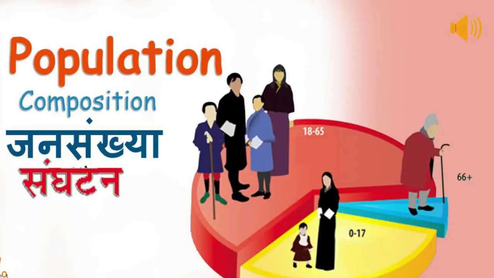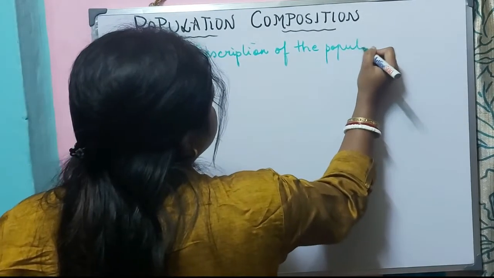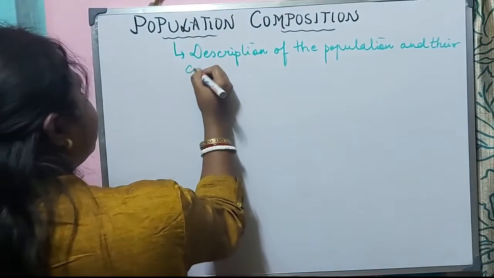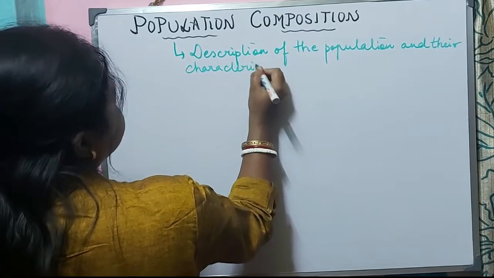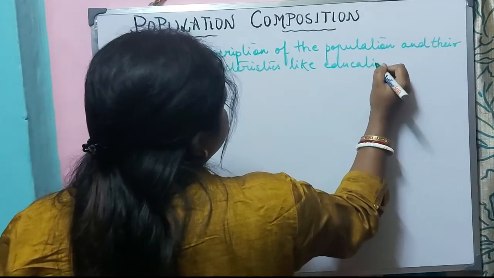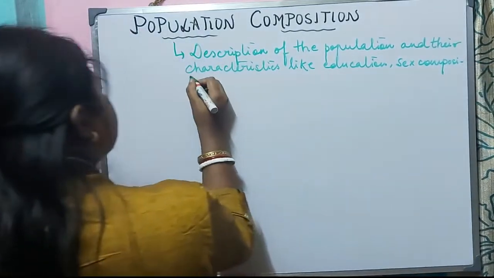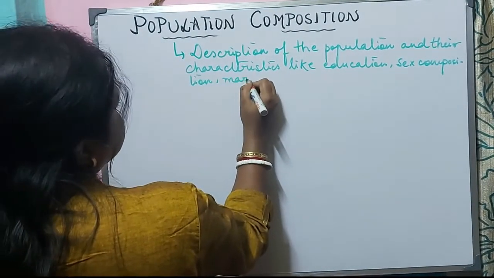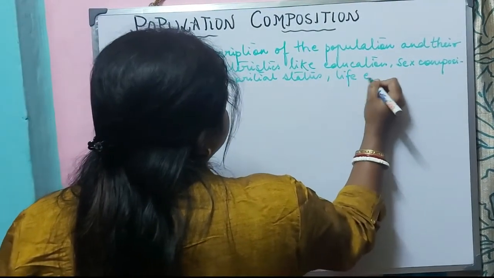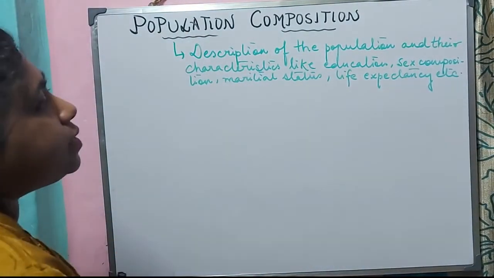Population composition is the description of the population and their characteristics like education, sex composition, marital status, life expectancy, etc.